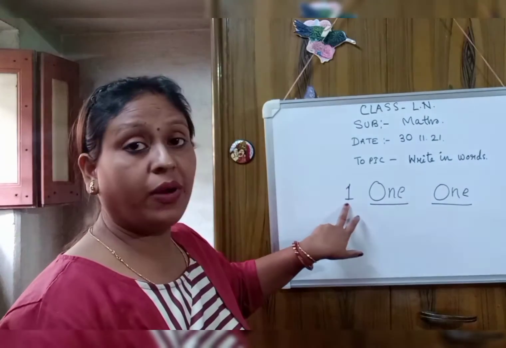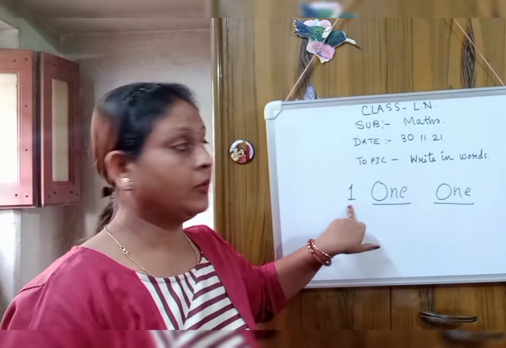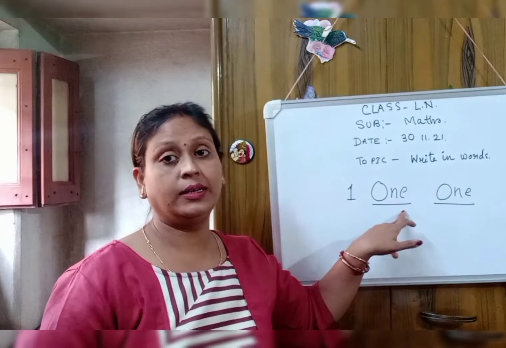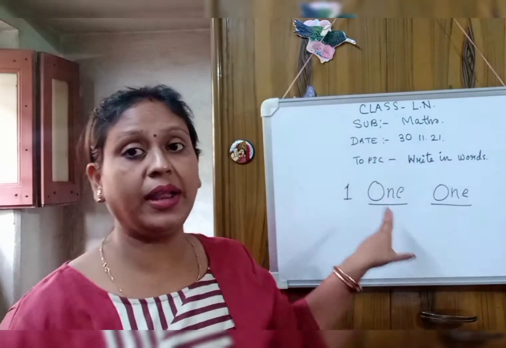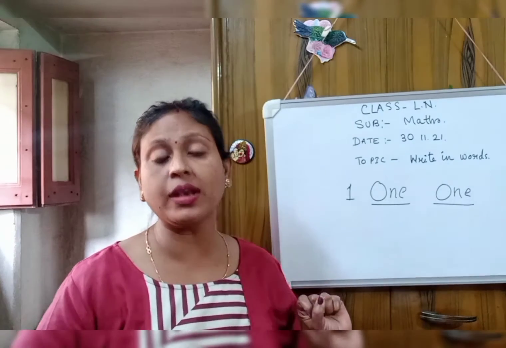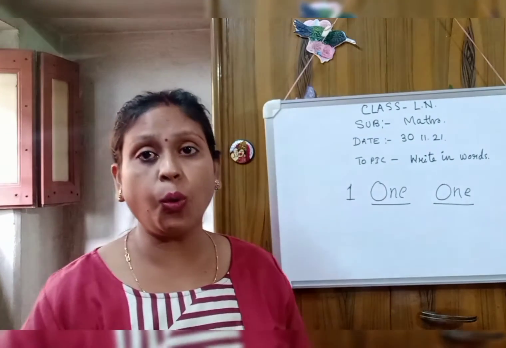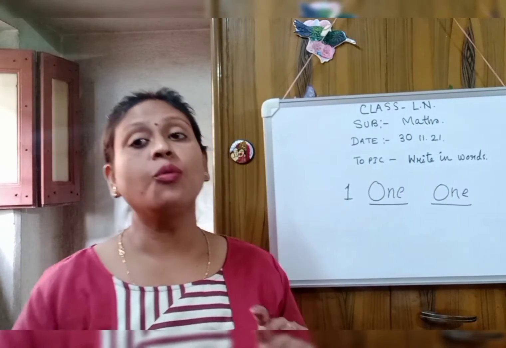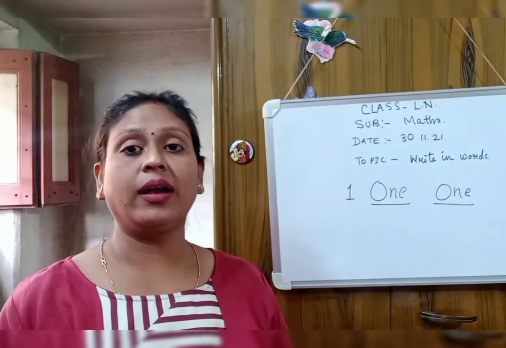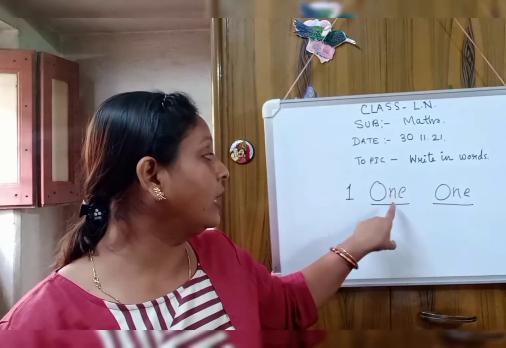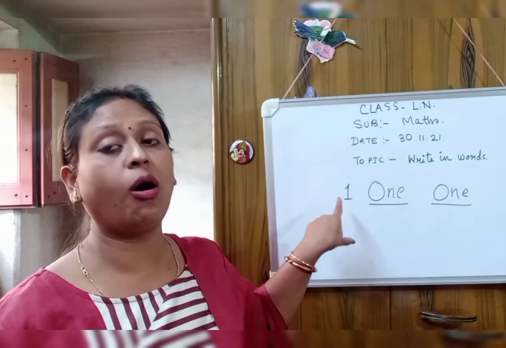This is number 1. This is called figure or this is called word. So number name, or we can say it's number name. Children, how to spell number 1? Say with me. O-N-E, 1. Okay, this is called words and this is called figure or number.